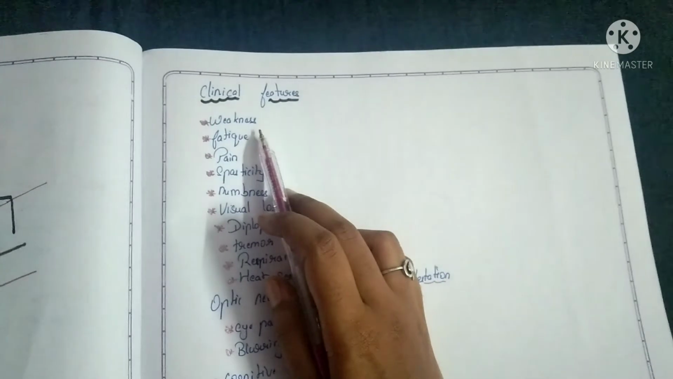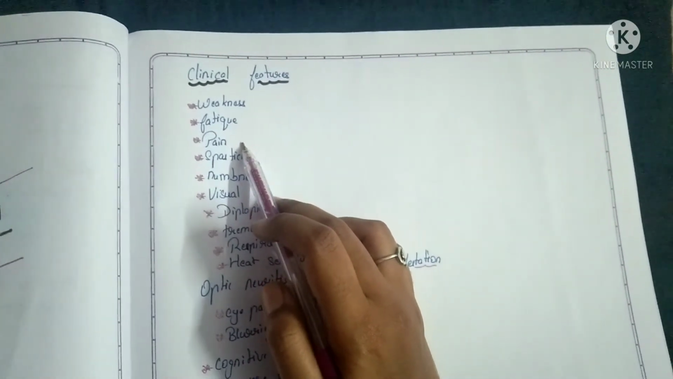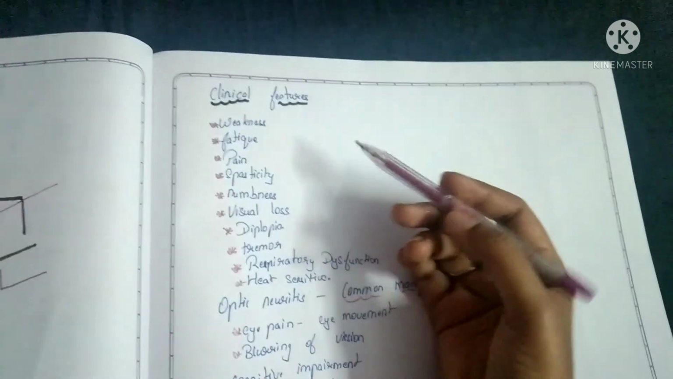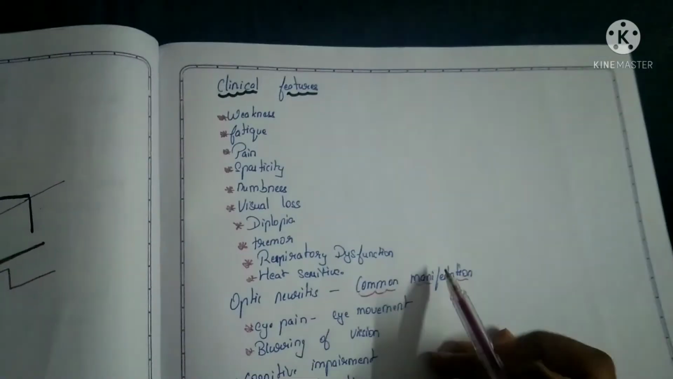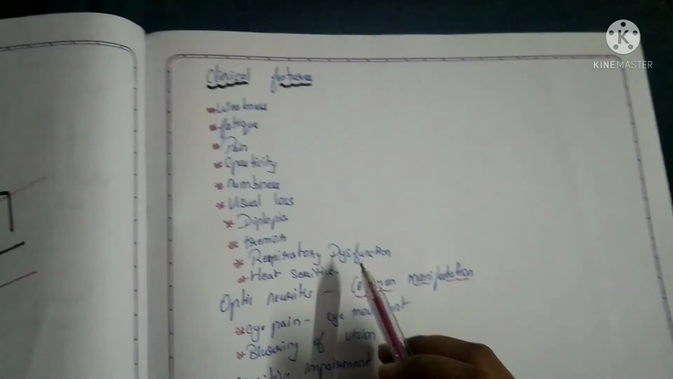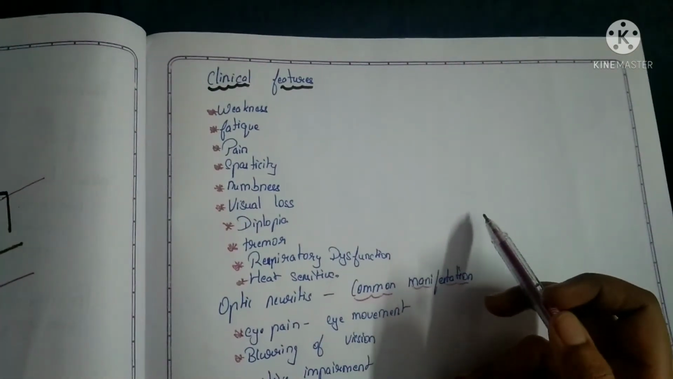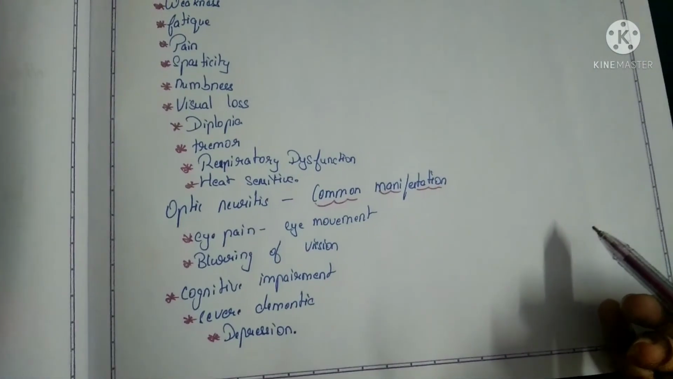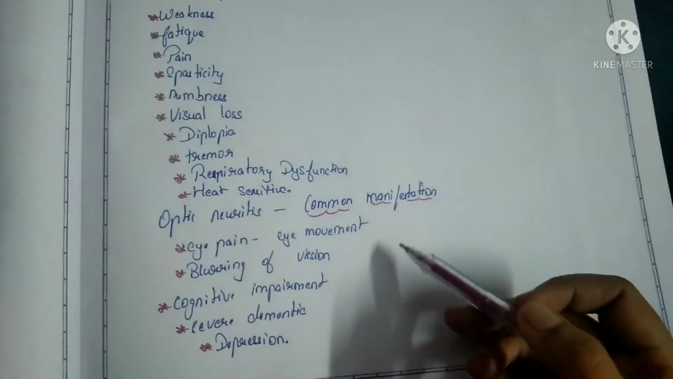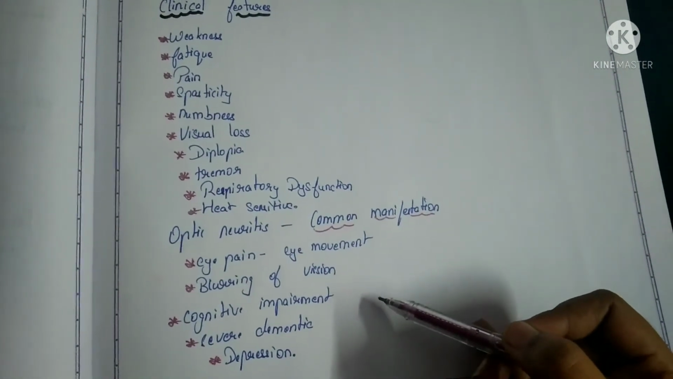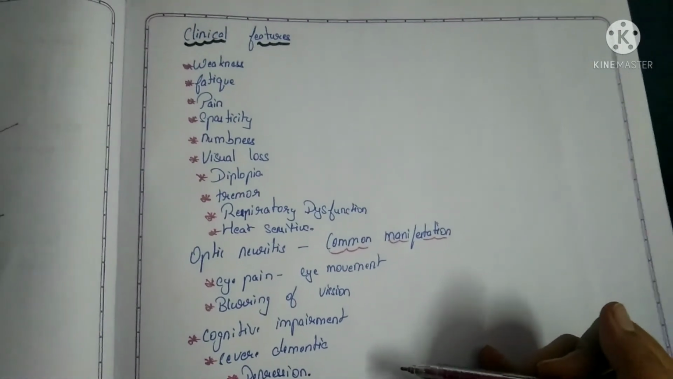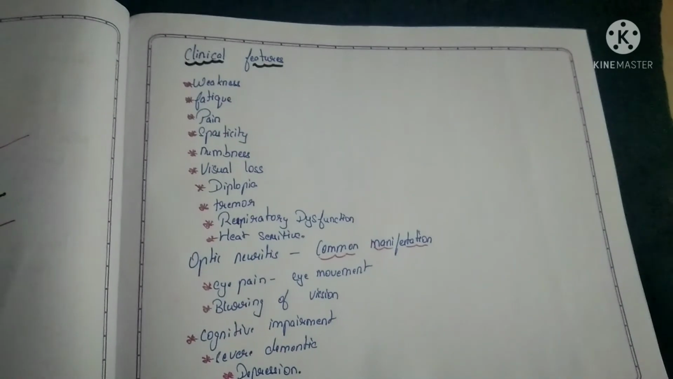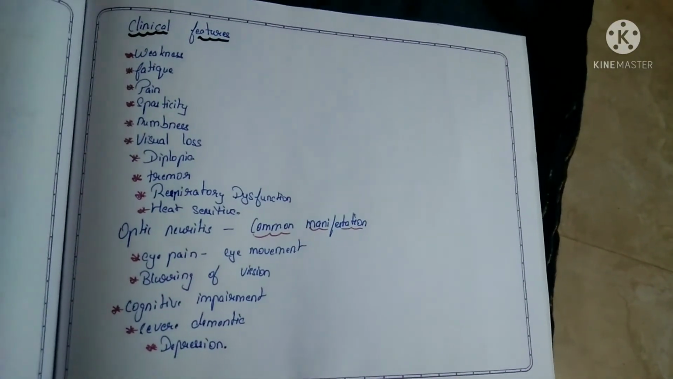Now we'll see the clinical features. Weakness, fatigue, pain, spasticity, numbness, and also tingling will be there. Then visual loss, diplopia, that is double vision. Then tremor will be there. Respiratory dysfunction, and people with multiple sclerosis are heat sensitive, and optic neuritis is a common manifestation in multiple sclerosis. Eye pain will be there during eye movement, then blurry vision, cognitive impairment will be associated, then severe dementia and depression will also be there. These are the clinical features of multiple sclerosis.